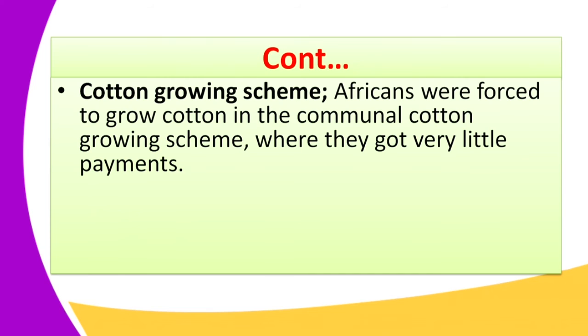Karl Peters had established a scheme of growing cotton, and the laborers were Africans who were forced to go and work to grow it, and the only benefit they got was a little pay. Africans considered this oppressive, and because the cotton was not even edible, they started protesting against it.